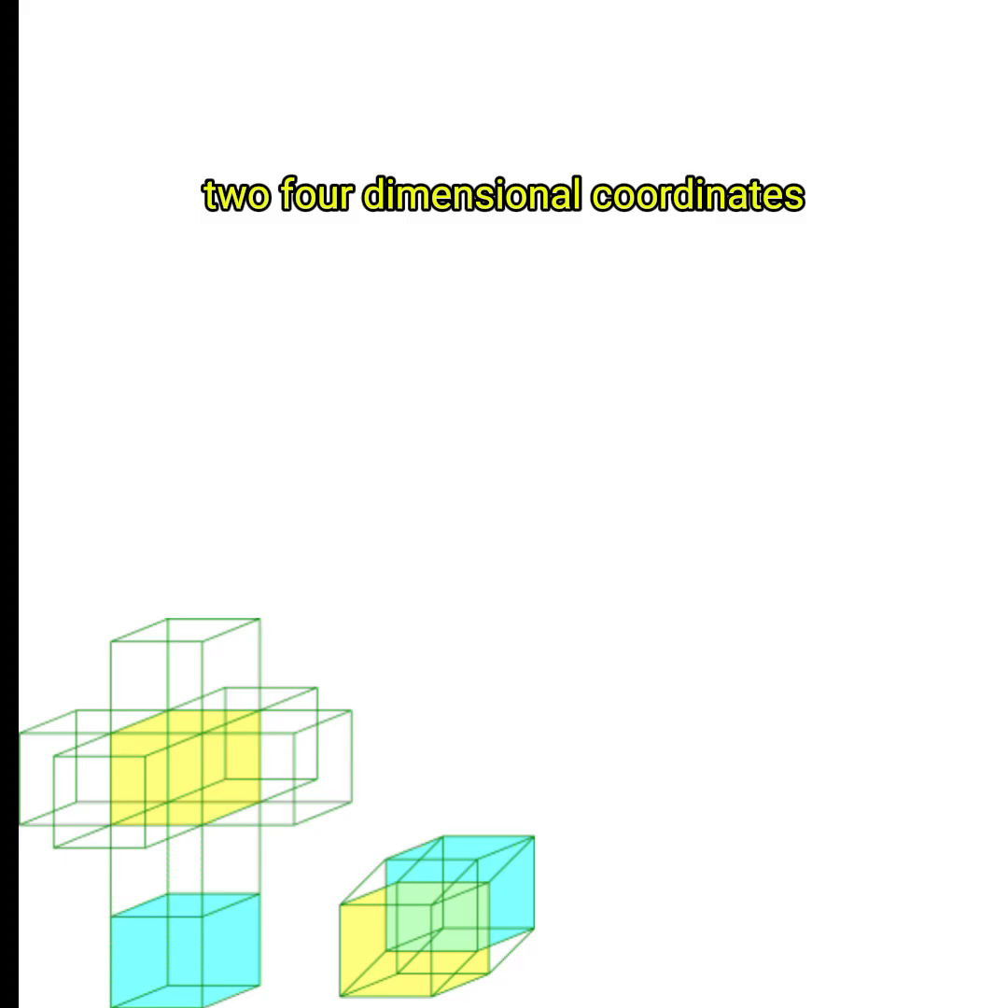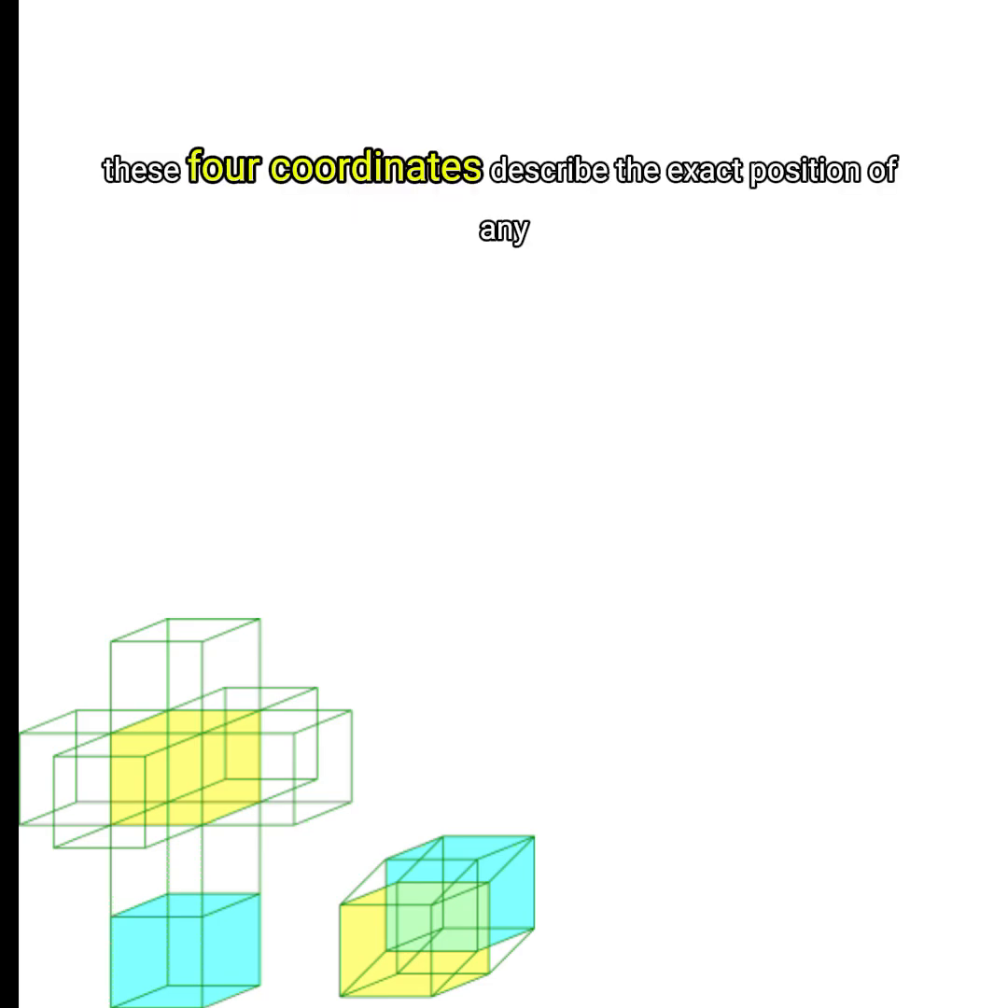2. 4-dimensional coordinates. x equals length, y equals width, z equals height, t equals time. These 4 coordinates describe the exact position of any object in the universe, both in space and in time.